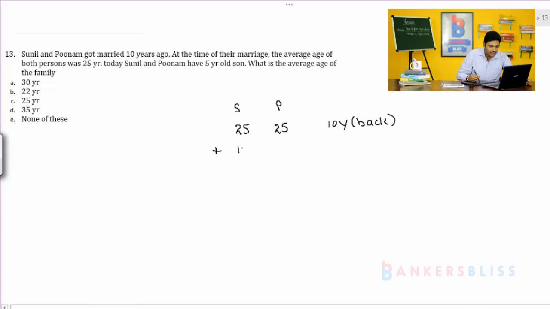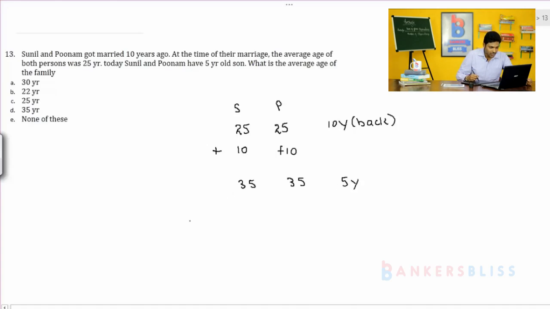Now plus 10, plus 10, so the present ages are 35, 35. So one more person is there in the group, that is his son, 5 years old. So we have to calculate the average of all the 3.